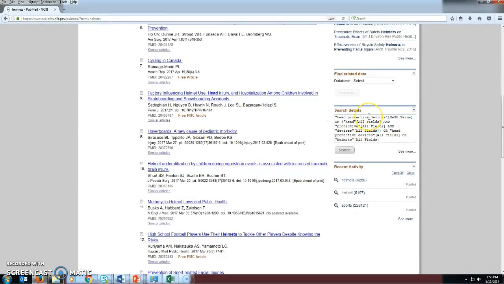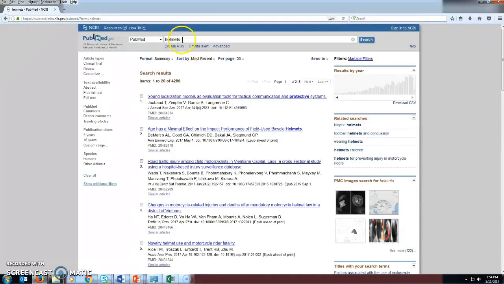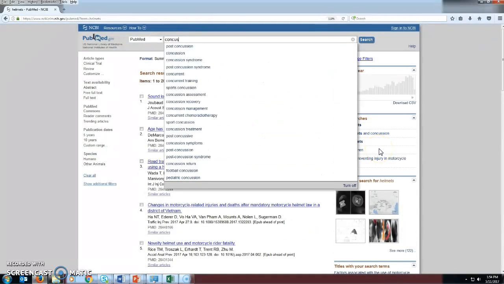That might not have been the words you were thinking of when you thought of helmet, but that sounds like what we think a helmet does. So again, we have some of our keyword searches here, as well as our MeSH search. So this looks like it's on topic. Okay, so let's go back on up, and then let's do our third concept for concussion or concussions.